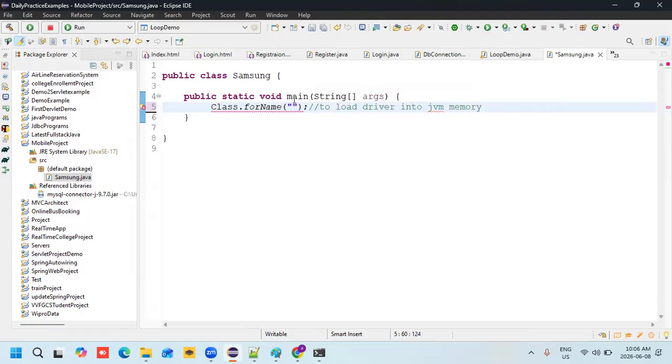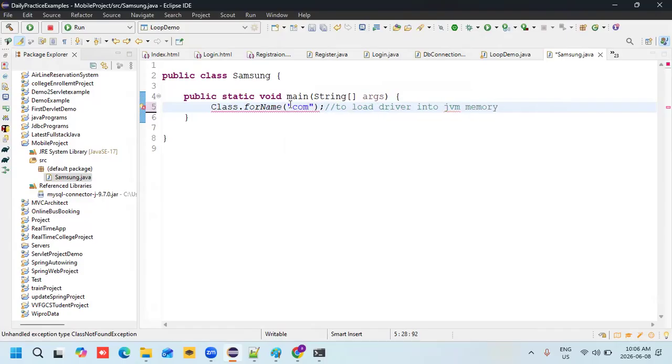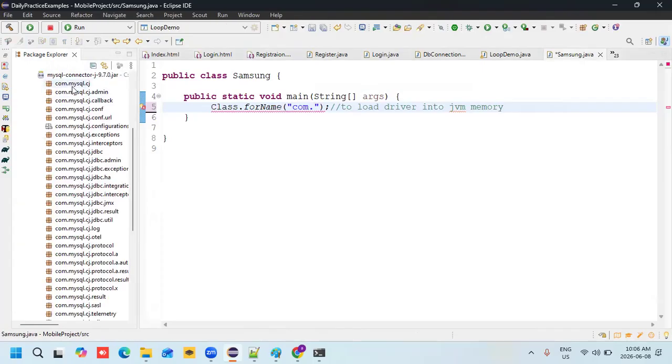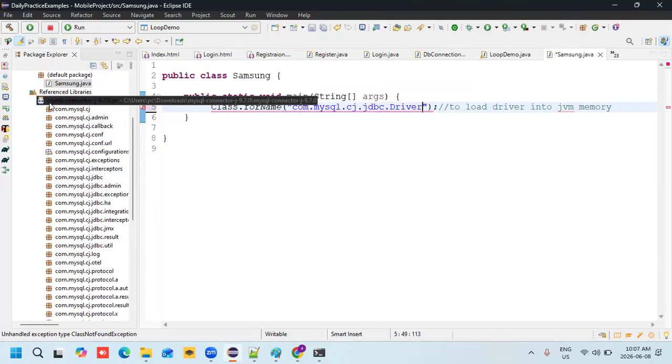After that, what we need to write inside this is some text: com dot mysql dot cj dot jdbc dot Driver. After JDBC, you write the driver. This is the first step we need to do.